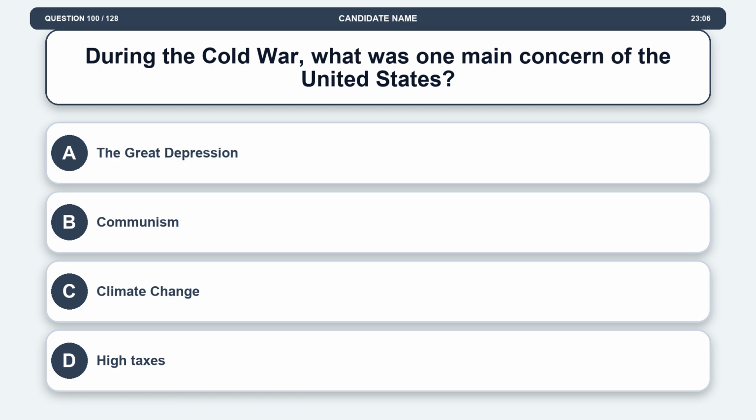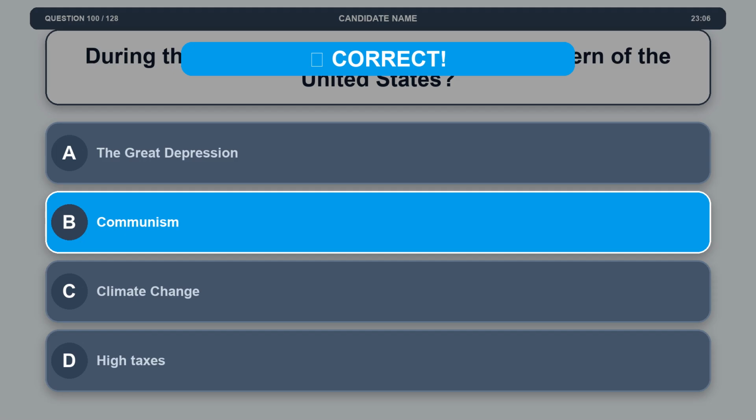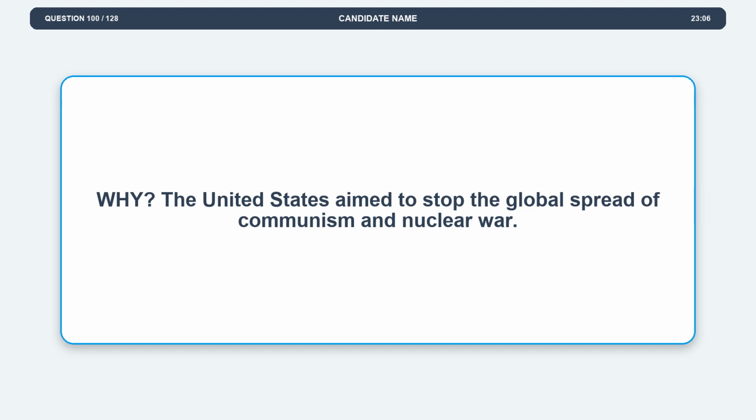Option A, the Great Depression. Option B, communism. Option C, climate change. Option D, high taxes. The correct answer is option B, communism. Explanation. The United States aimed to stop the global spread of communism and nuclear war.